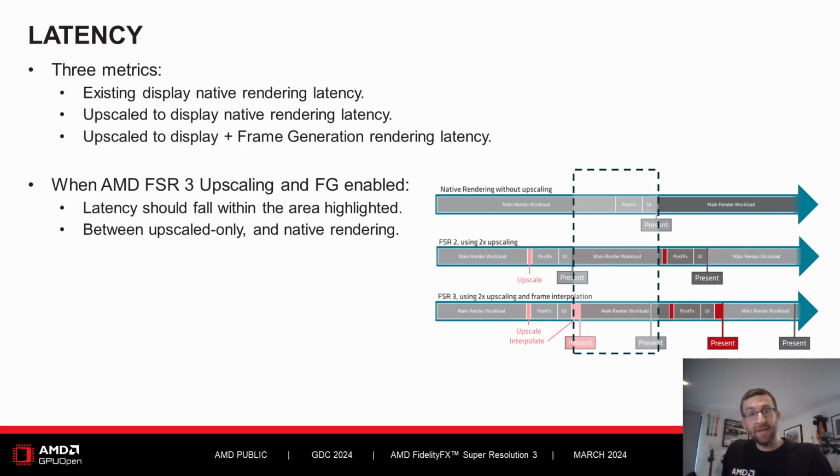The latency aspect is often commented on, but from what we have seen, the latency cost should remain less than if the game were rendering at its native display resolution. We released this diagram last year highlighting where the FSR 3 frame generation latency values should exist. When running FSR 3 upscale and frame generation, the perceived input to photon latency should be within the range bound by if the game was running with only FSR 3 upscale on the low side, and then the top bound would be running without upscaling or frame generation at the native display resolution.